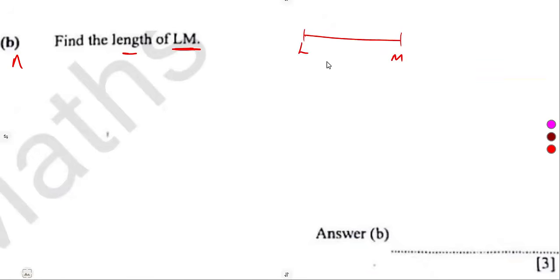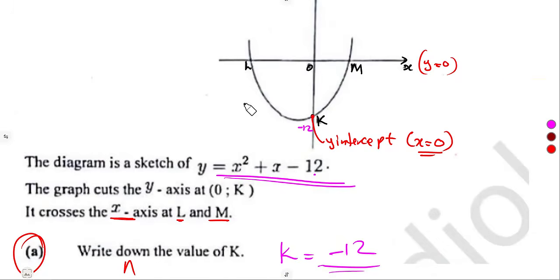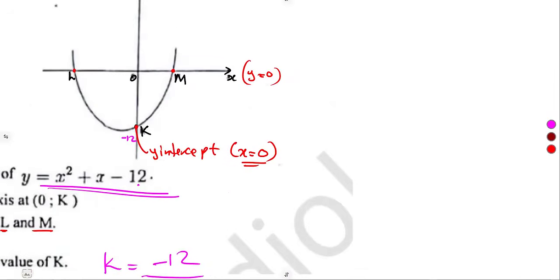Okay. If we are to consider, we do not have the values here. If we had the values there, it was going to be easier for us. We can see that, yes, L is on the negative. Let's say it was something like this. This is -1, -2, and this is 6. And this is our L, and this is our M.